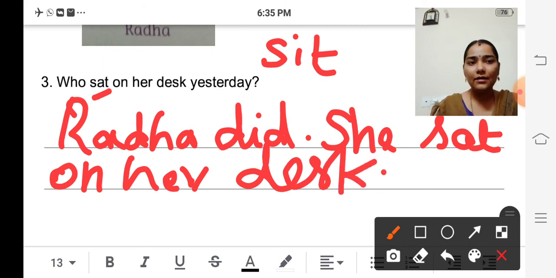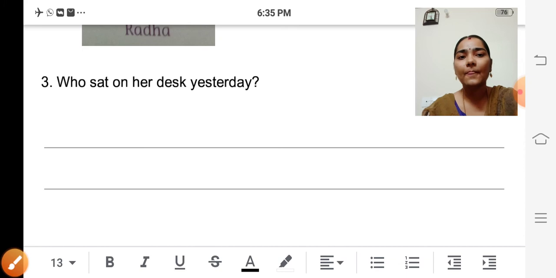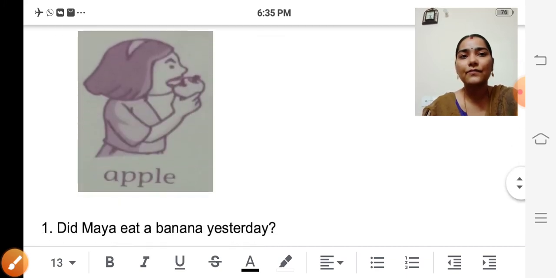So Radha did. She sat on her desk. Is it clear, children? The first sentence will be who did. The name they have given in the picture, isn't it? So Radha did. And the second sentence will be what she did. She sat on her desk. Isn't it? So have you all understood so far?